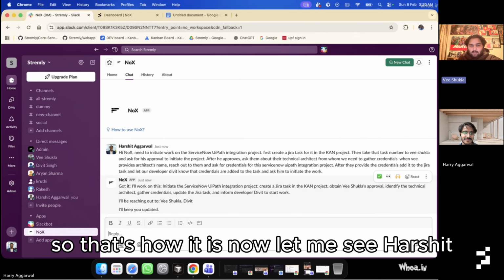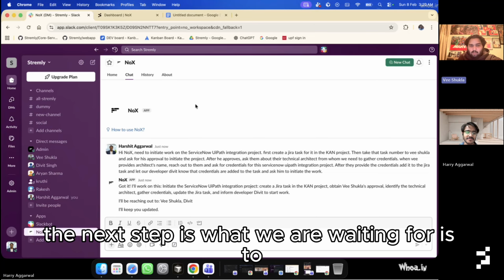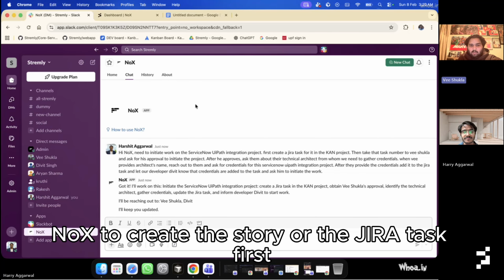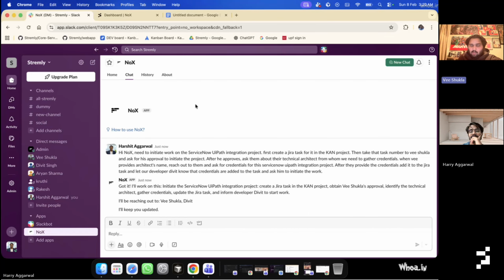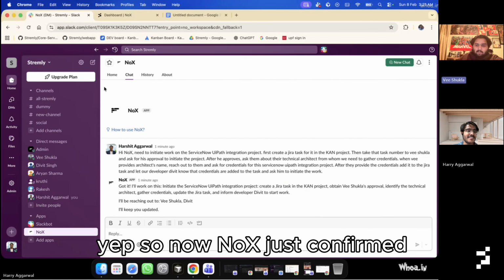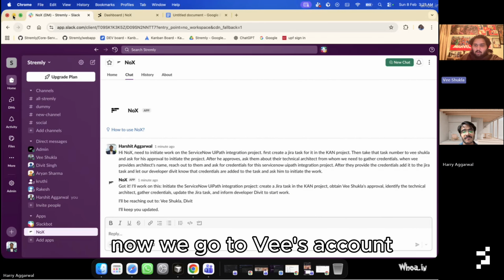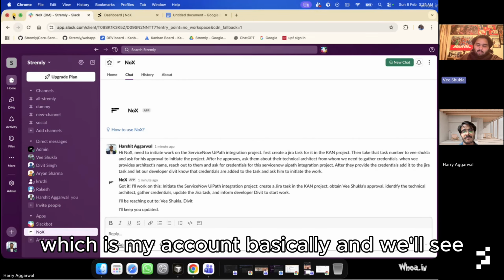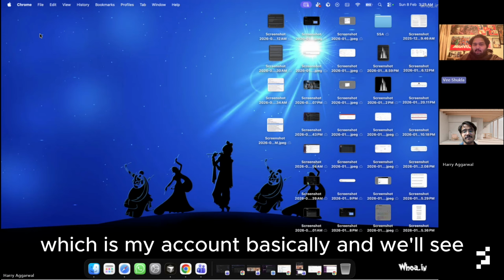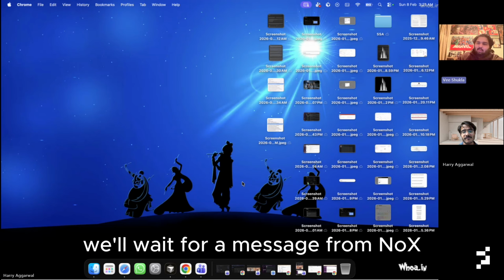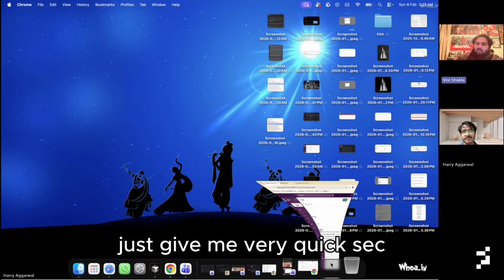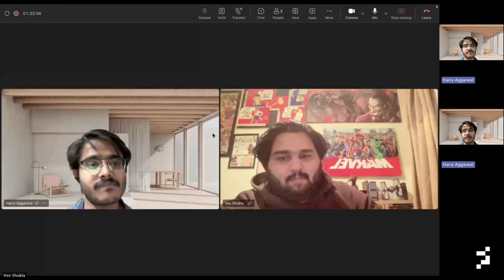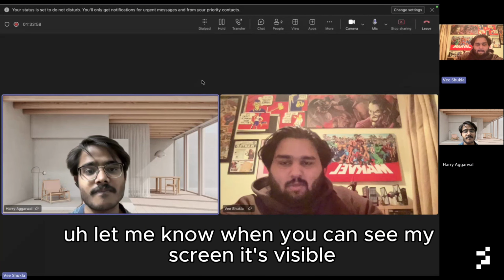Now we can see Harsha. The next step we are waiting for is for NoX to create the story or the Jira task first, and then probably we can take the conversation to the next step. Yep. So now NoX just confirmed. Now we go to V's account, which is my account basically, and we'll wait for a message from NoX. So I'll just share my screen. Just give me a very quick sec.